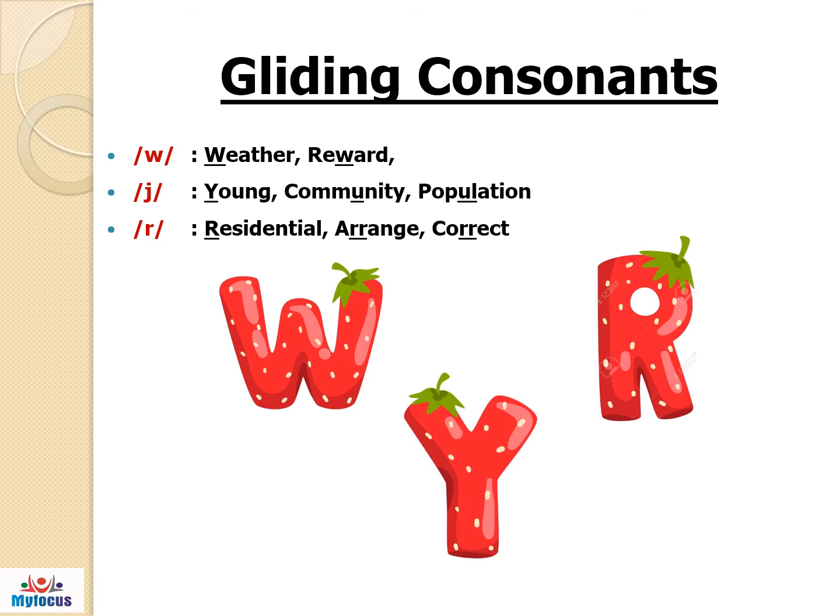Y is articulated by raising the front of the tongue towards the hard palate. The air escapes between the tongue and the hard palate. Here the vocal cord vibrates. Y, young, community, population. R. R is articulated by raising the tongue tip towards the hard palate.